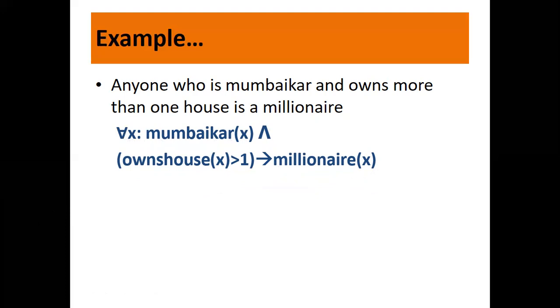Now here the problem is what? We cannot write X greater than 1. Why? Because when I say X is a Mumbaikar, assuming that X is a person, then when I write X greater than 1, it is not right. We are comparing an instance of a person with a number, which is not true. Here, owns house is a function which will return the number of houses owned by the person X. And the greater than operator will check that number against 1, giving true or false. So this is a wrong statement. What is the right solution?